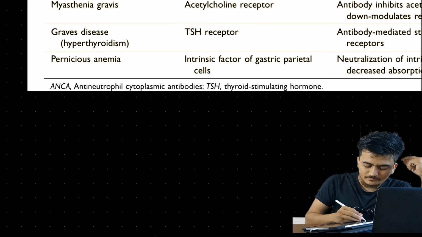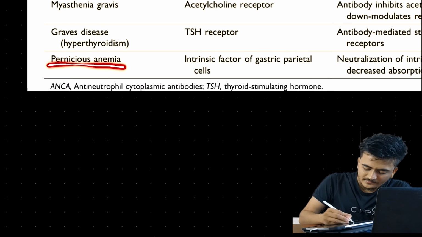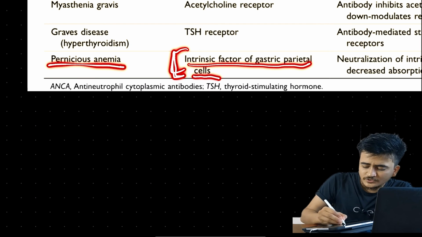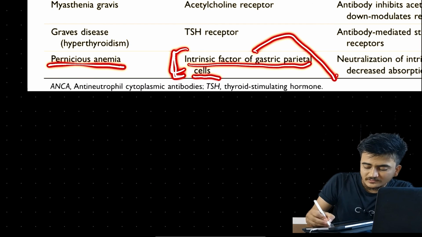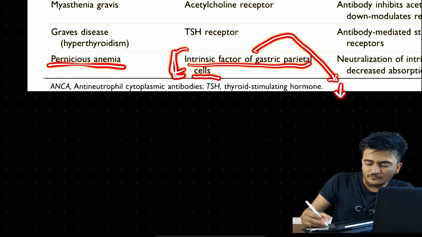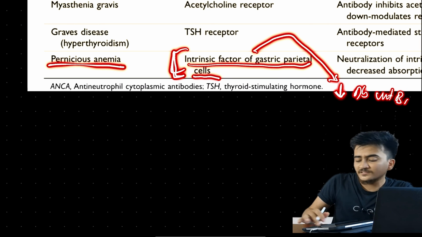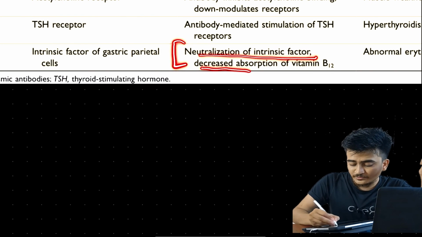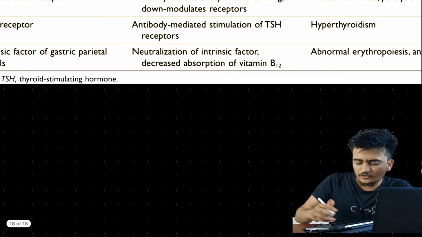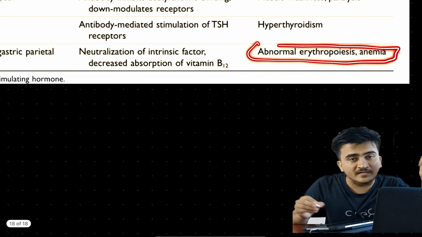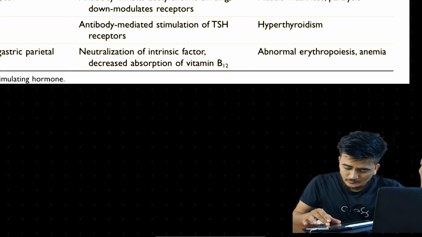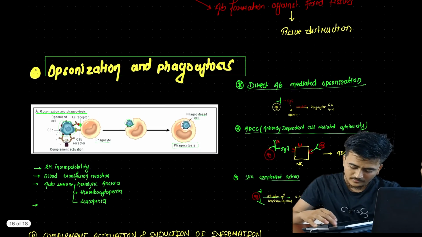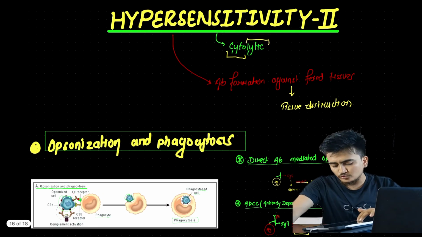Last but not the least, pernicious anemia. Here the target antigen is the intrinsic factor of gastric parietal cells. This will cause reduced absorption of vitamin B12. The mechanism is neutralization of intrinsic factor, decreasing absorption of vitamin B12, as we have already said. This will cause abnormal erythropoiesis and anemia. We have completed our topic on type 2 hypersensitivity reaction.